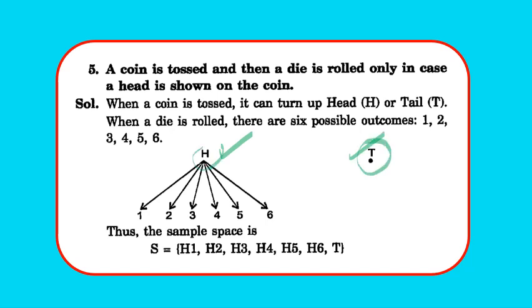But if it is head, we are throwing a die to get 1, 2, 3, 4, 5 or 6. So we have a total of 7 outcomes. They are H1, H2, H3, H4, H5, H6 and the 7th is T. So the collection of all these outcomes will be the sample space. So S is H1, H2, H3, H4, H5, H6 and T. Clear? So pause and note down the solution.